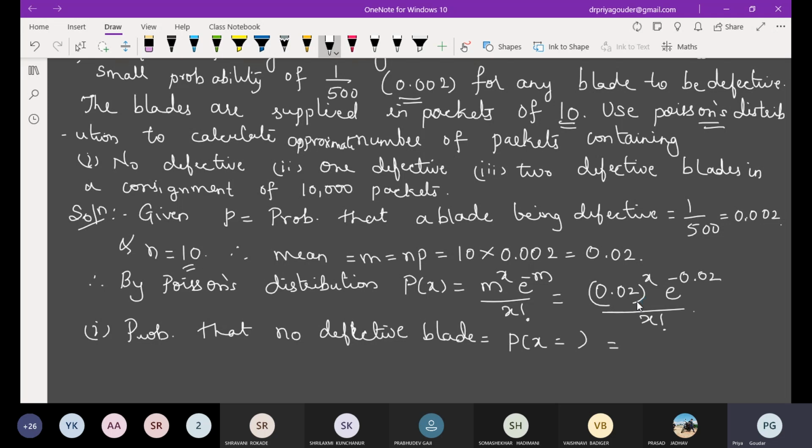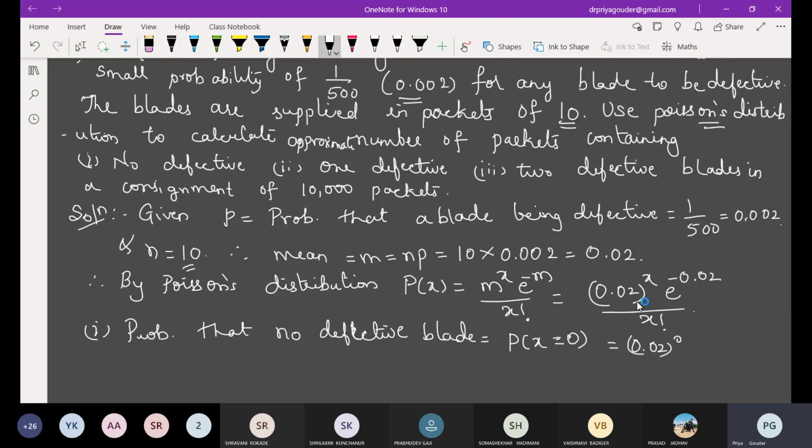X is no defective, so 0. So take x as 0 and just calculate. If you take x as 0, you get only e raised to minus 0.02. That's all.